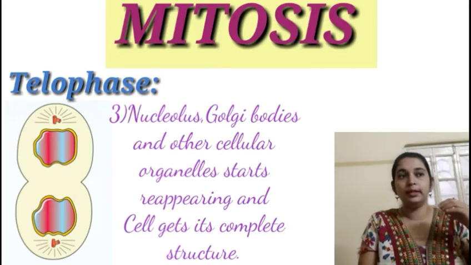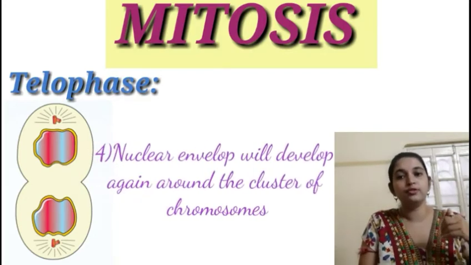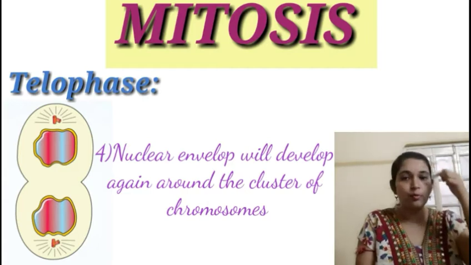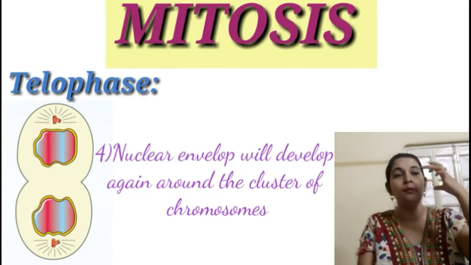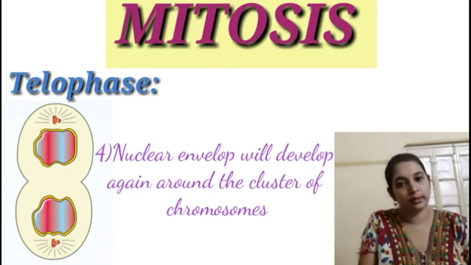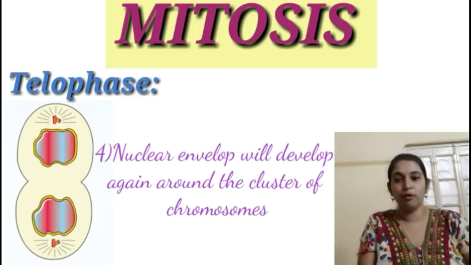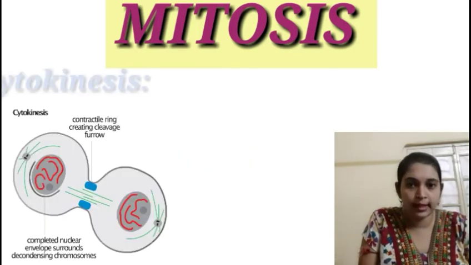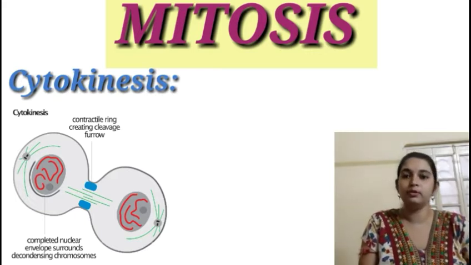Now we can see that the nuclear envelope will also begin to appear around the cluster of chromosomes which were present at the 2 poles of the cells. Now with this, we actually conclude the 4 important stages of karyokinesis, and now we enter into cytokinesis.